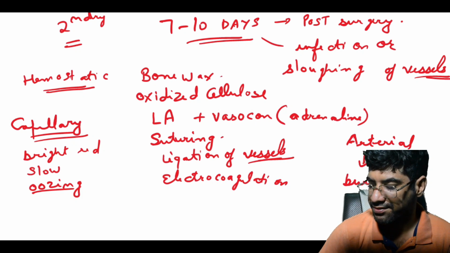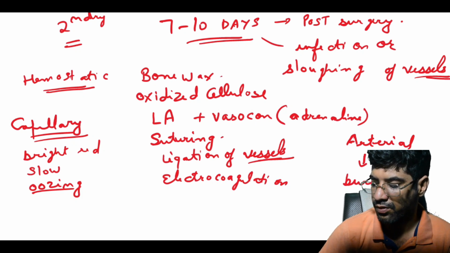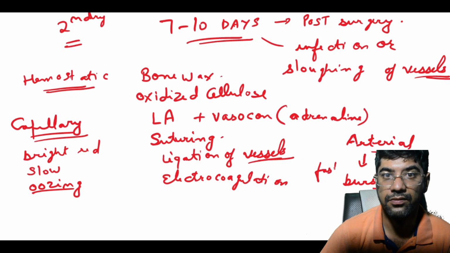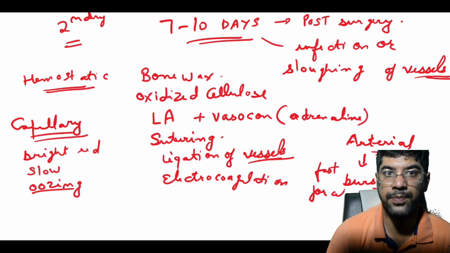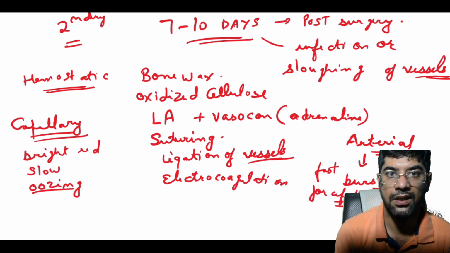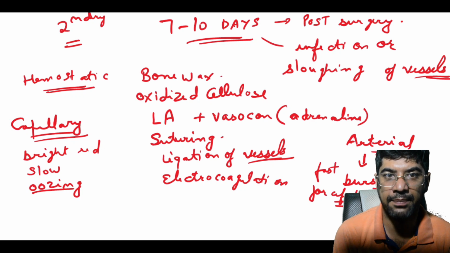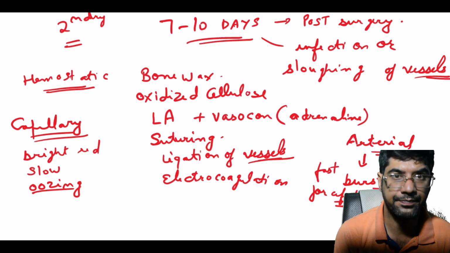So it is fast, forceful, with blood spurting out in pulses. The blood is bright red because it is rich in oxygen and it is an emergency situation as it can lead to a lot of blood loss very quickly.